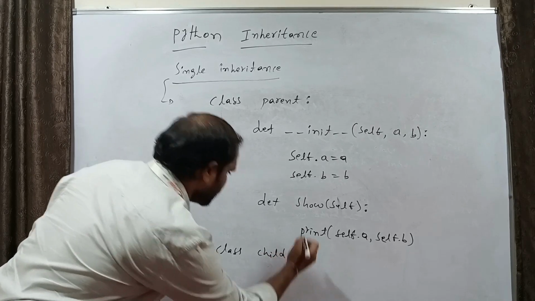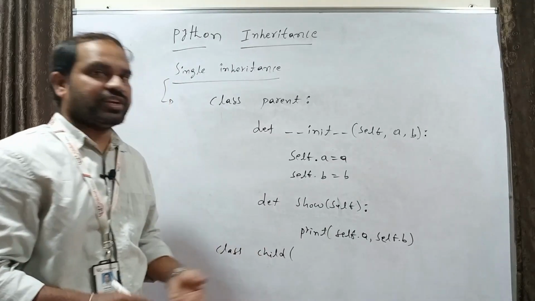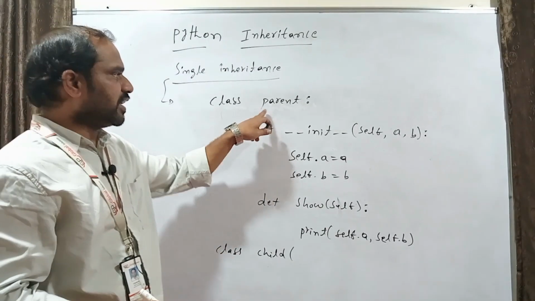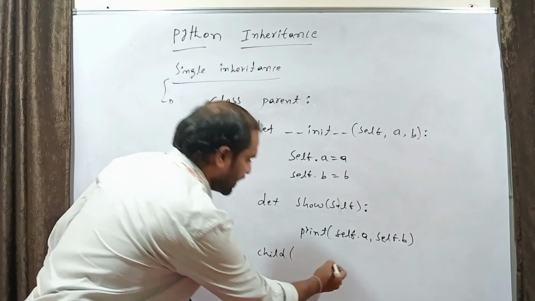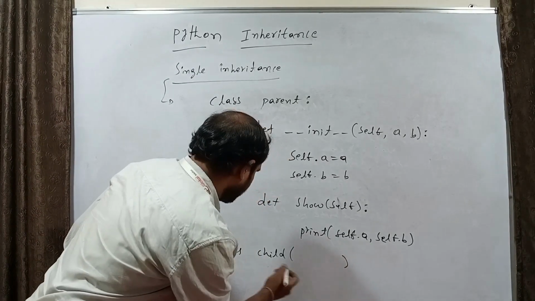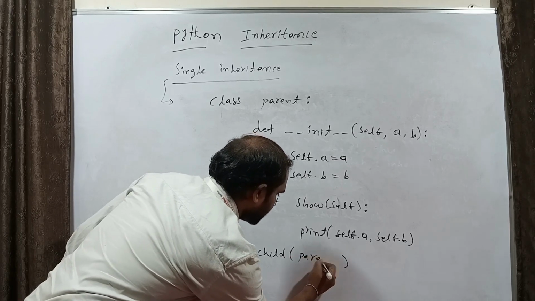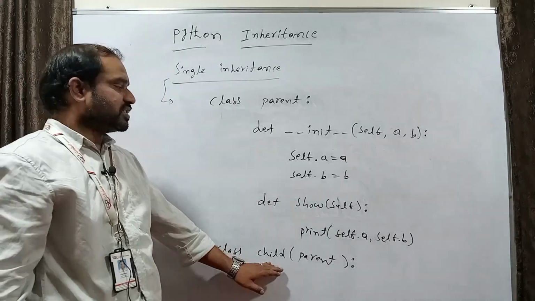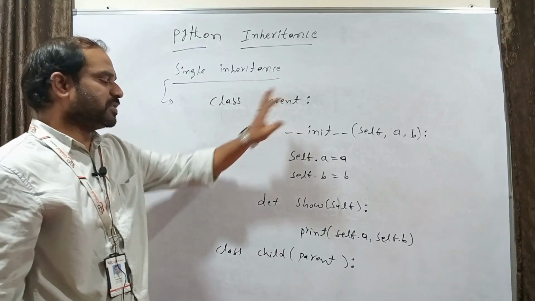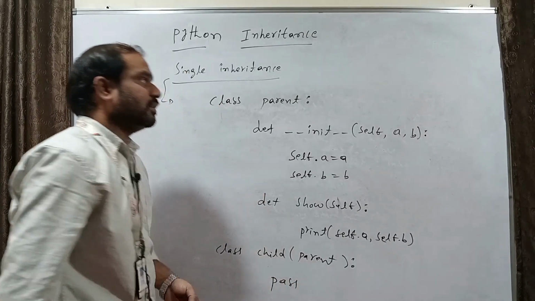You can choose your own name, but to inherit the parent class into this child class, we need to pass the name of the parent class as a parameter. So class child(parent). This is the child class inheriting from the parent class. I won't write anything here, just pass.